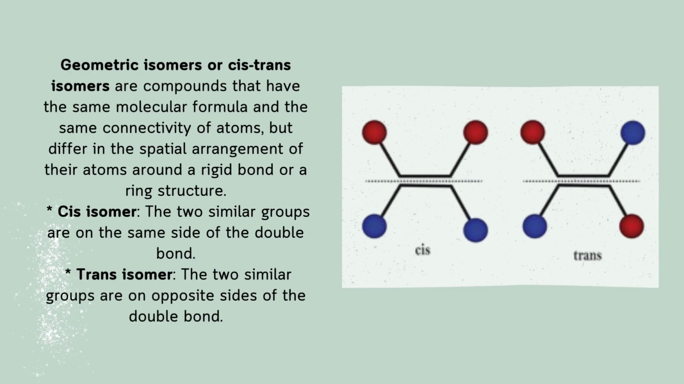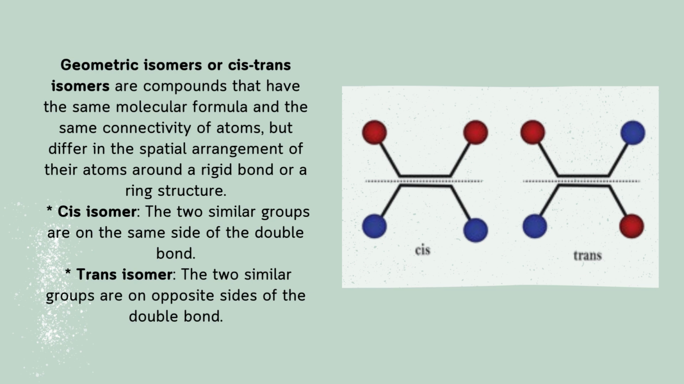Now let's talk about geometric isomers. Geometric isomers or cis-trans isomers are compounds that have the same molecular formula and the same connectivity of atoms, but differ in the spatial arrangement of their atoms around a rigid bond or a ring structure. The most common type of geometric isomers occurs around a carbon-carbon double bond, because the double bond prevents free rotation of the atoms. For geometric isomerism to occur around a double bond, each carbon atom involved in the double bond must be attached to 2 different groups.